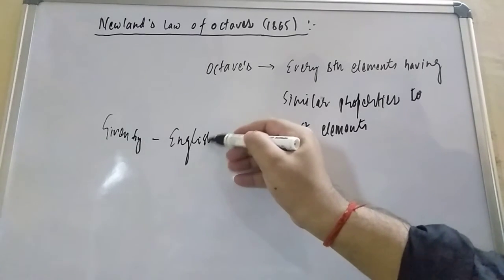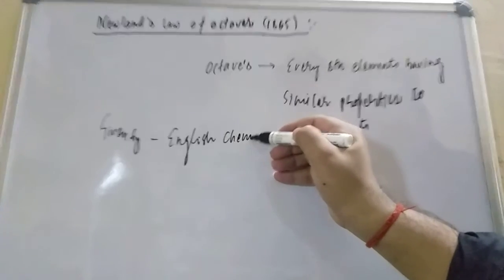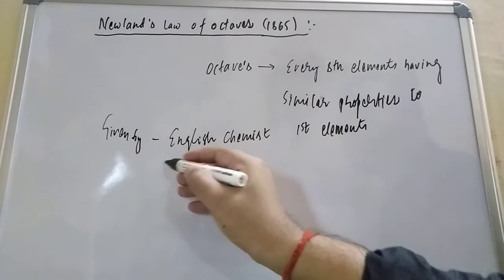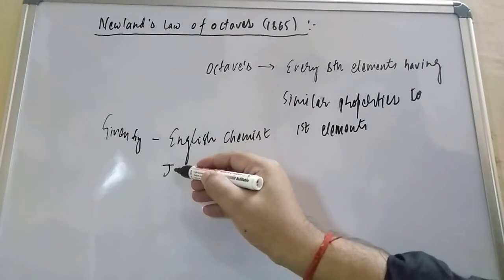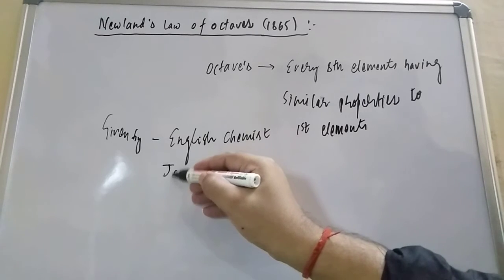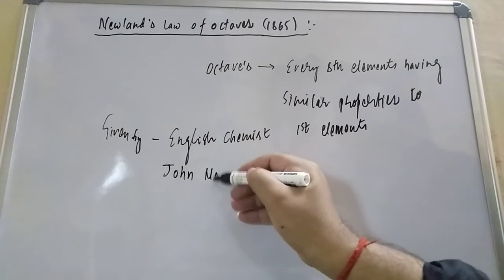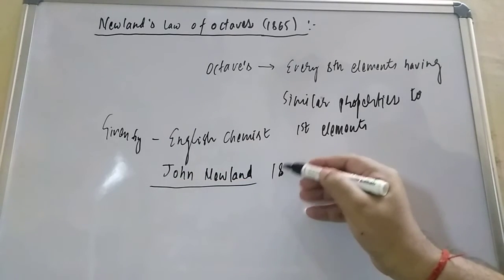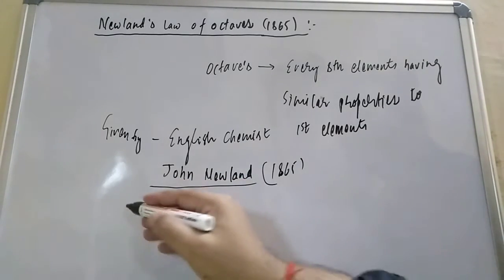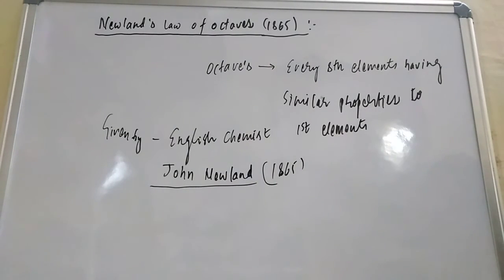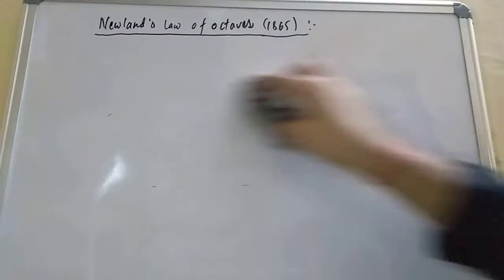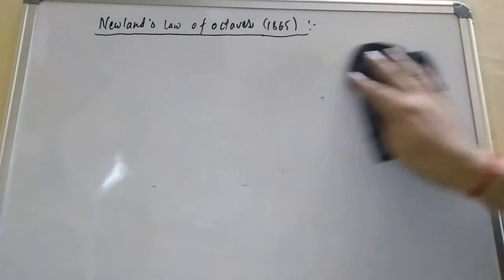He was a British chemist, or you can say English chemist, both are the same. In 1865, he gave the octave law. So let us study what the octave law is, the law he proposed for the classification of the elements.